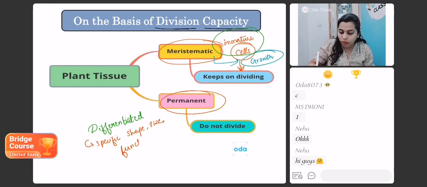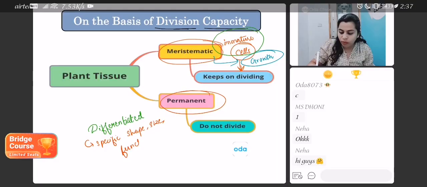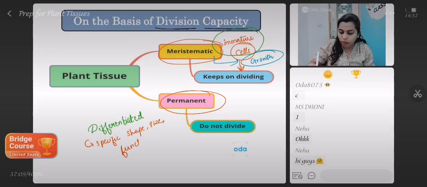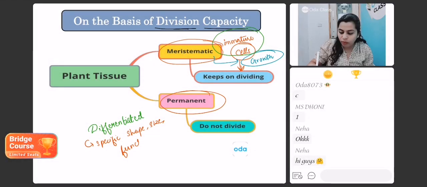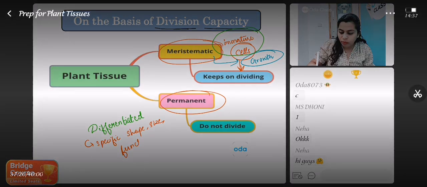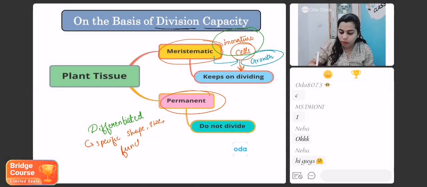Now answer this question. Which of the following are types of plant tissue? Permanent, meristematic, totipotent, or all of the above? Come on, please. Last 10 seconds to go, students. Be quick.